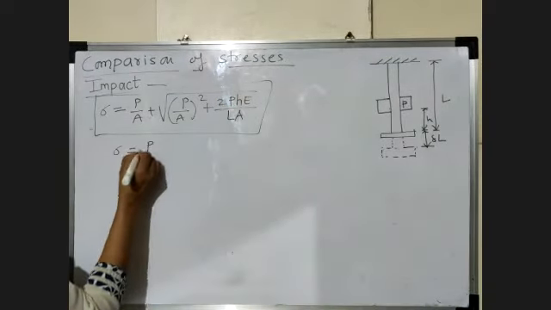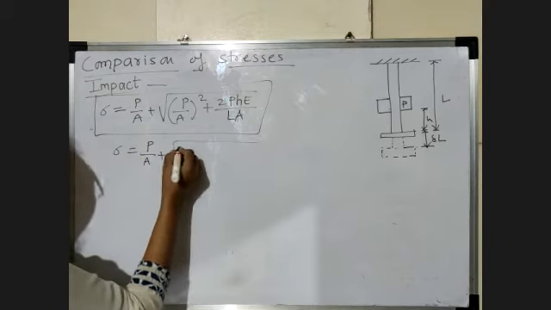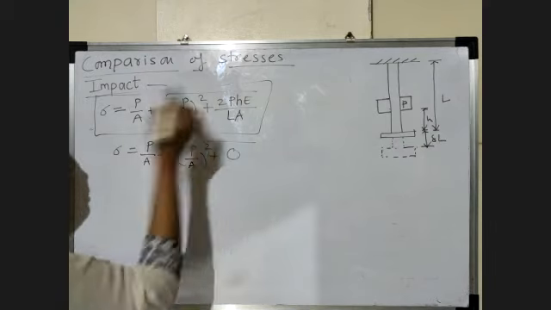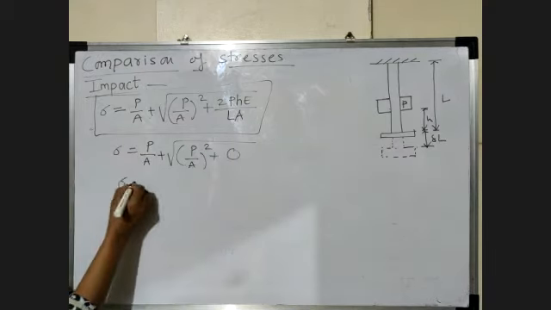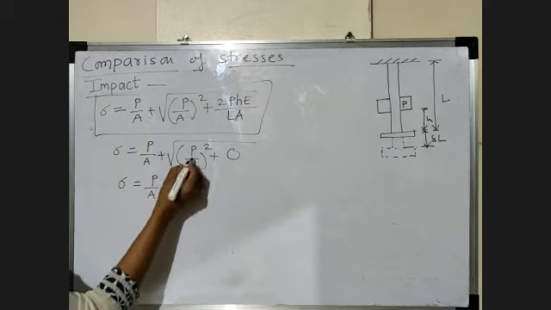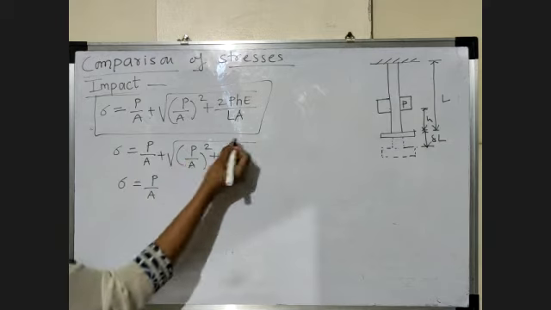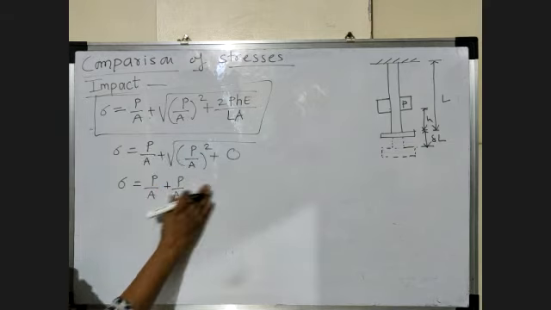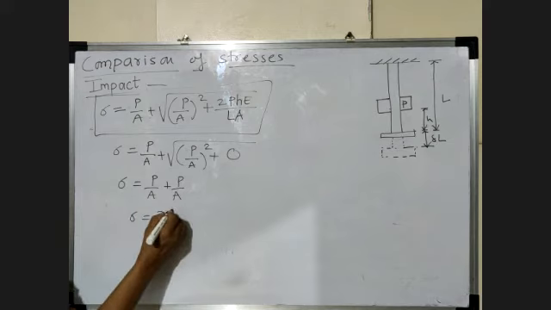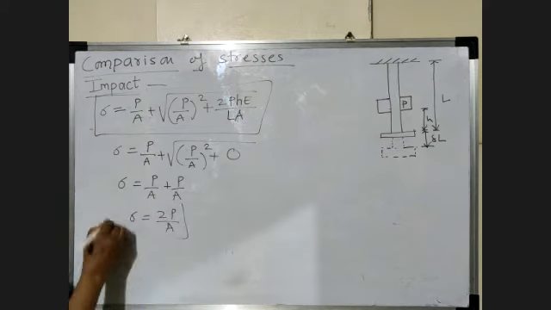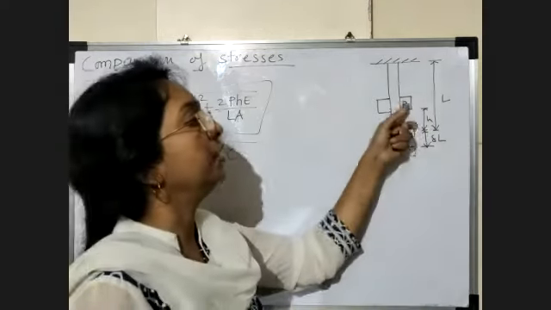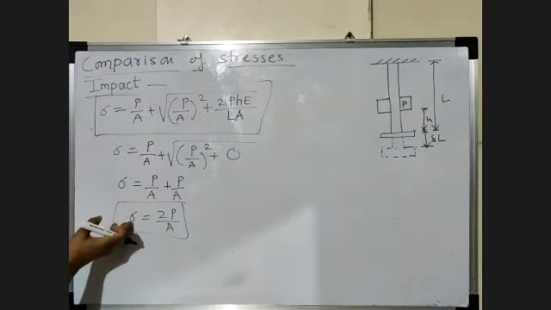Sigma is equal to P by A plus under root P by A bracket square plus 0. Why 0? Because we put h equal to 0. So sigma equal to P by A plus under root P by A square, and we remove this under root, that is P by A. The answer is sigma is equal to 2P by A. So the formula for stress for sudden type of loading is 2P by A, as this height is 0 and the load becomes sudden.